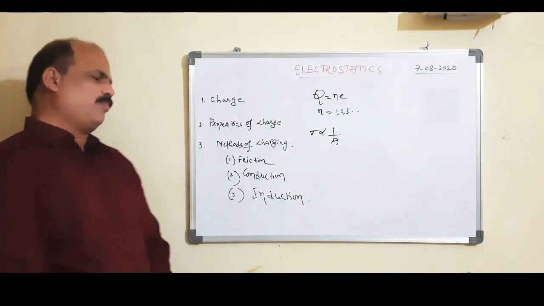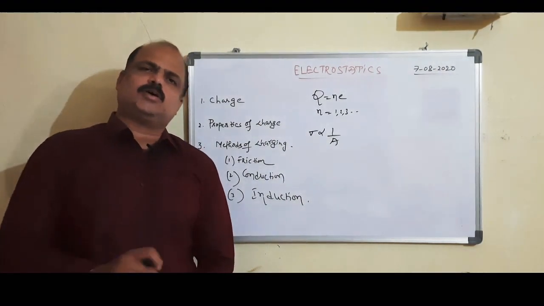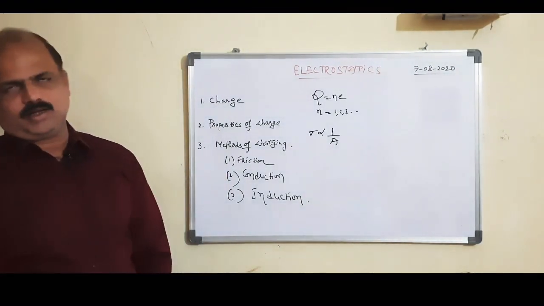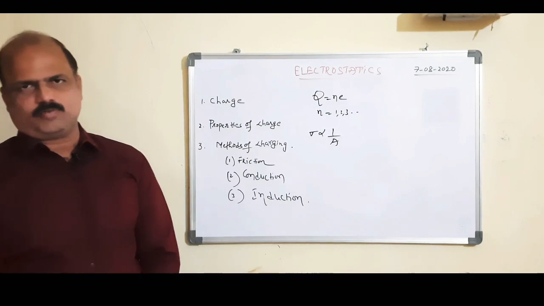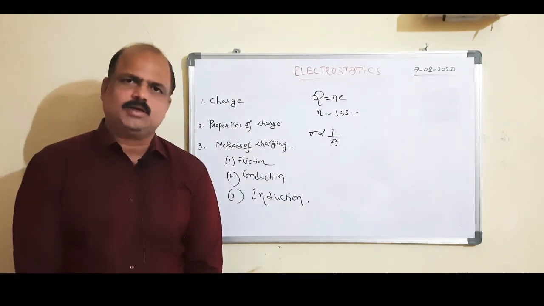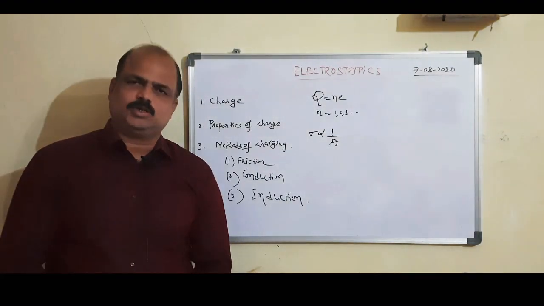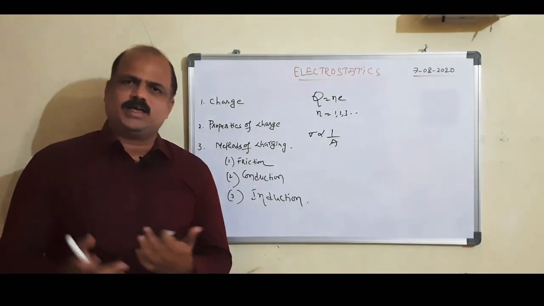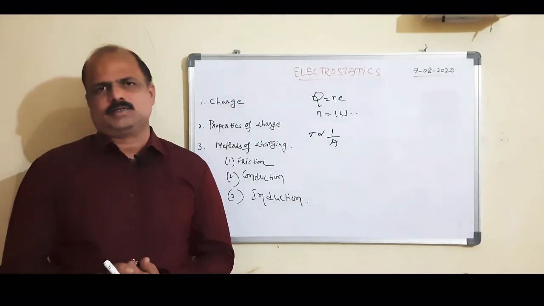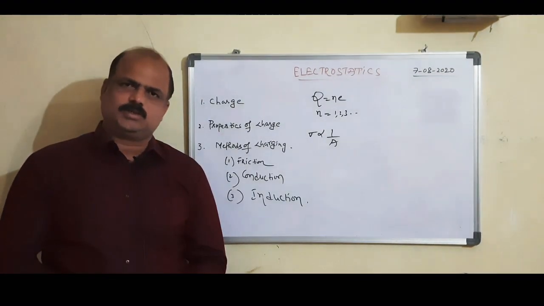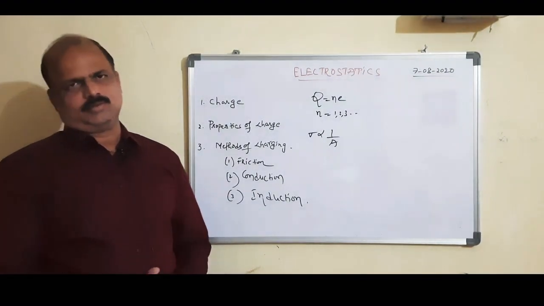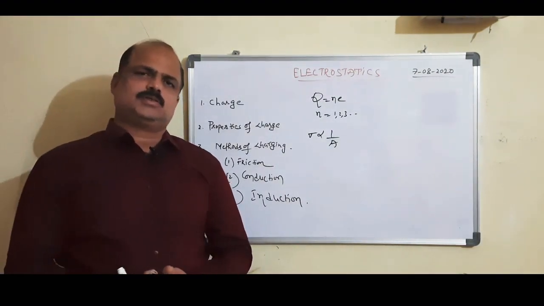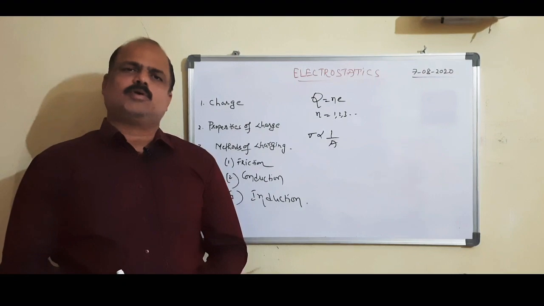Here, one point to remember: whenever charge is transferred from one body to another body, definitely there is a transfer of mass from one body to another body. What is meant by a positively charged body and a negatively charged body? A body which has an excess of electrons is a negatively charged body. A body which has a deficiency of electrons is a positively charged body.